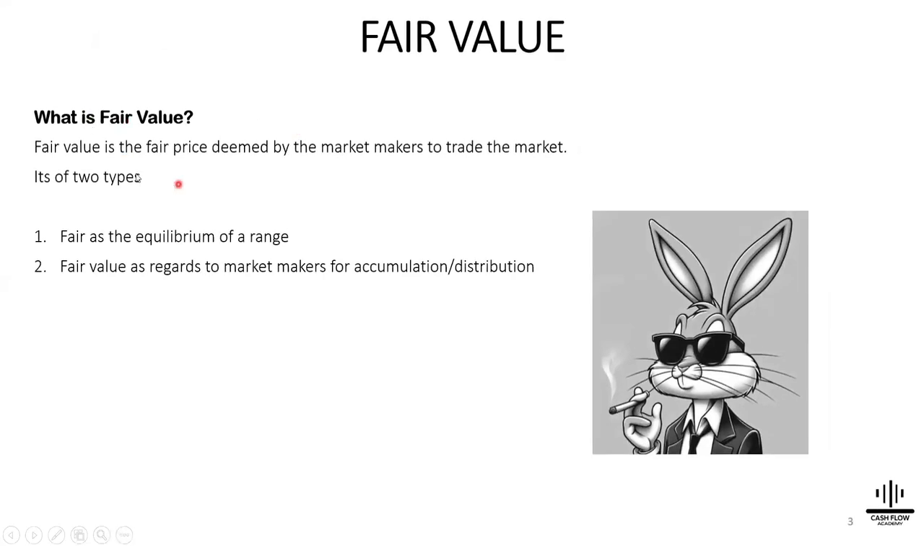What is fair value? Fair value is the fair price deemed by the market makers to trade the market. And fair value is of two types. We have fair value at the equilibrium of a range. In our previous lecture, I explained equilibrium, discount, equilibrium, premium. So equilibrium is a midpoint in the price range from the premium to the discount. And the second one is fair value as regards to market makers for accumulation and distribution. These are the two types of fair value.